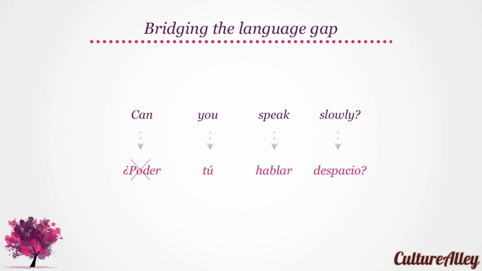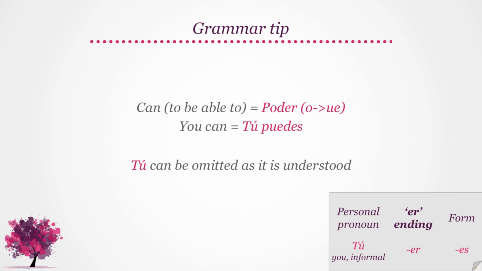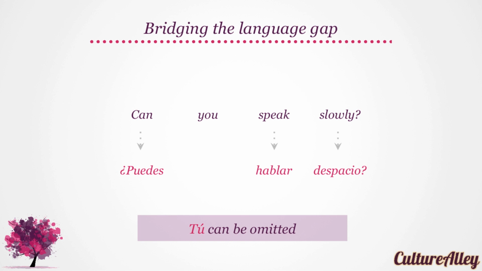Despacio. Good. But we cannot use poder as it is. Can or to be able to is poder, and it changes its spelling. The middle O changes to UE. Therefore, you can becomes tú puedes. Try that. Tú puedes, or you can. Tú can be omitted as it is understood. Hence, our word-by-word translation becomes can as puedes, speak as hablar, and slowly as despacio.